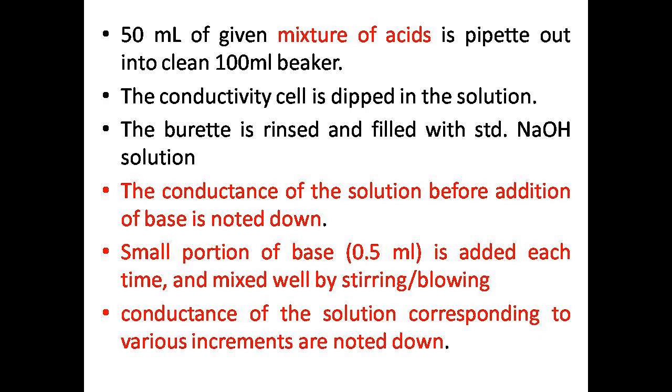Then the moment you dip the conductivity cell containing two platinum electrodes, which is embedded inside the glass, you need to note down the initial reading. Then add the burette solution by incremental addition of 0.5 or 0.25 ml according to your concentration.